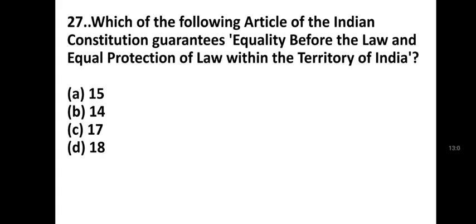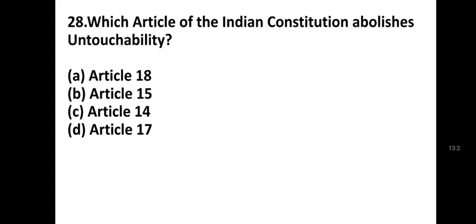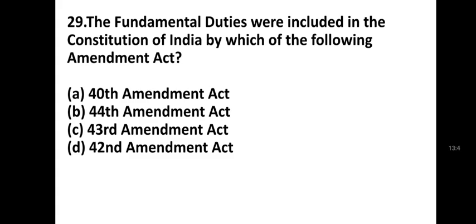Which of the following articles of the Indian Constitution guarantees equality before the law and equal protection of law within the territory of India? 15, 14, 17, 18. 14 is the answer. Which article abolishes untouchability? Article 18, Article 15, Article 14, Article 17. Article 17.